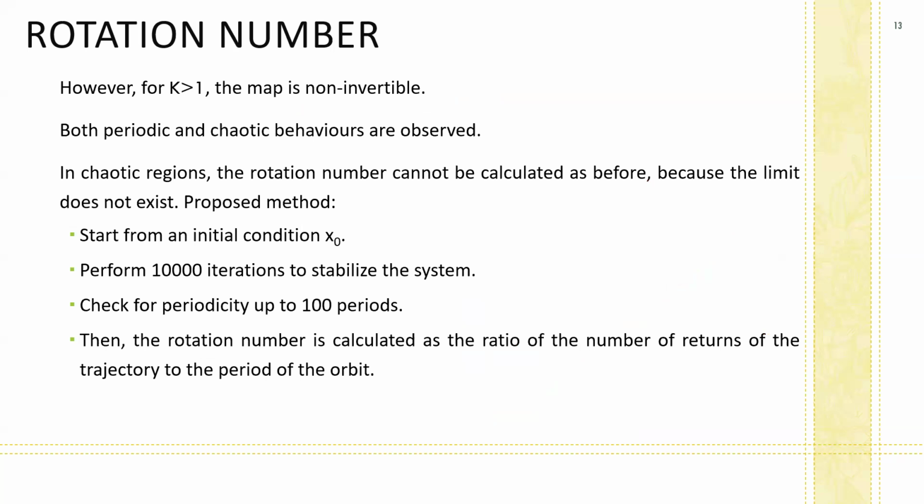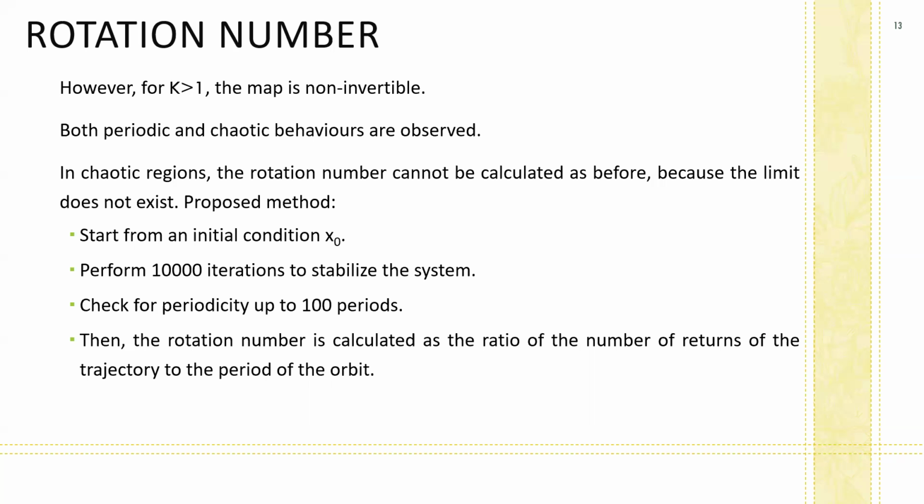However, this rotation number has only been calculated along the k equal to 1 curve using this method. For k greater than 1, the map is non-invertible and can have chaotic behavior. In chaotic regions, the rotation number cannot be calculated using the limit formula shown before because the limit does not exist. Therefore, we have proposed a new method to calculate the rotation number in these regions of the parameter space.